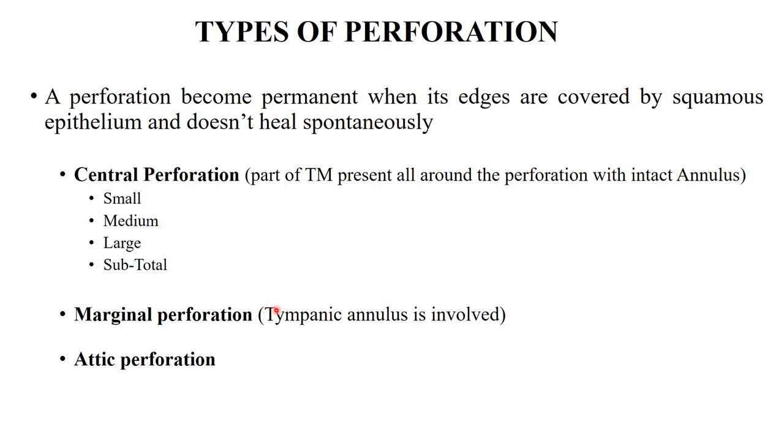This is the main difference between central and marginal: in central perforation the annulus is intact, while in marginal perforation, which most commonly occurs in the posterior-superior region of the pars tensa, the annulus is involved. Remember, central perforation is also in the pars tensa, and marginal perforation is also in or part of it is in the pars tensa, but the annulus is involved in marginal perforation and intact in central perforation. Central perforation can be small, medium, large, or subtotal in size, and its position depends on its relation to the handle of malleus: anterior, posterior, or inferior. And attic perforation is present in the attic region.